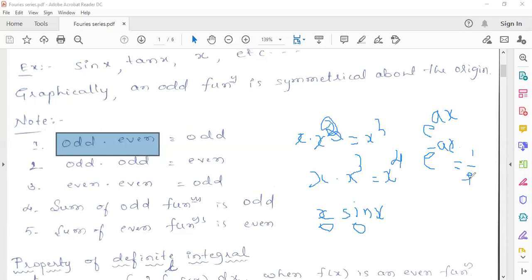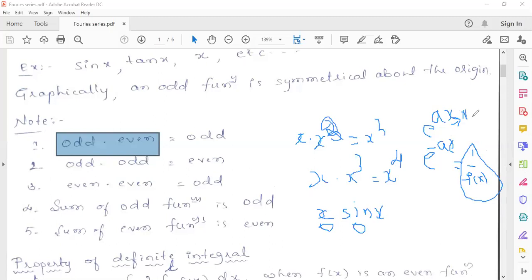We know the definition of an even function: either f of minus x equals f of x, or f of minus x equals minus f of x. It is not satisfying either condition, is it right? Yes, sir. So this is neither an even nor an odd function. e power ax is neither even nor odd.